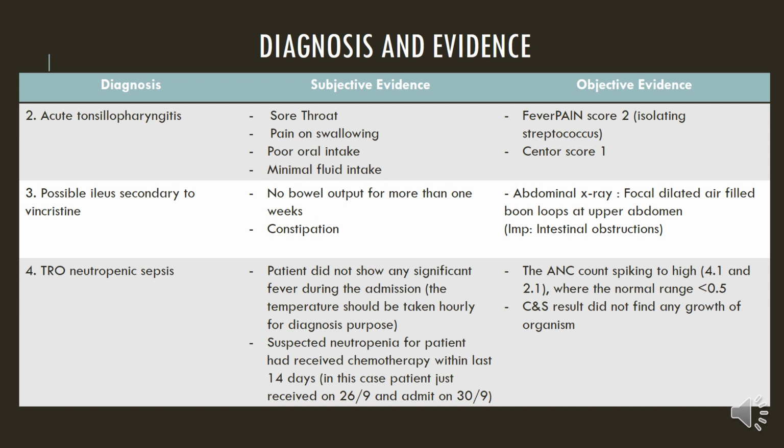Lastly is to rule out neutropenic sepsis. The patient is suspected with neutropenia as he just received the chemotherapy on 26 September, which is 4 days prior to the admission, and the ANC count is also spiking. However, there is no fever during the admission and no growth of organism through the CNS result.